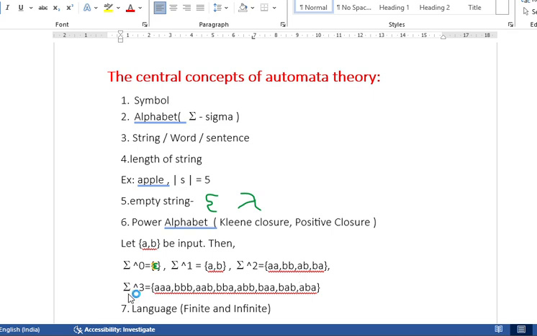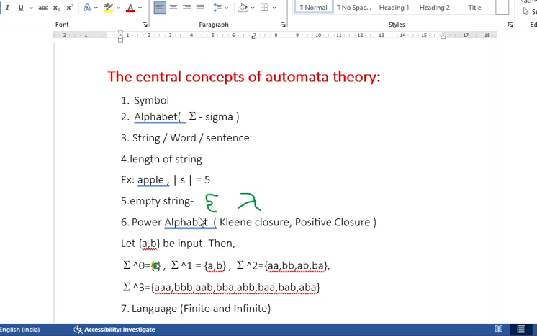Similarly with sigma power 3, the length should be 3. AAA, the length is 3. BBB, the length is 3. AAB, BBA, ABB, BAA, ABA. So this is the length of 3. String means sigma power 3. Similarly, we can write sigma power 4, sigma power 5. The length should be 4, the length should be 5, and so on. I think you got the point.